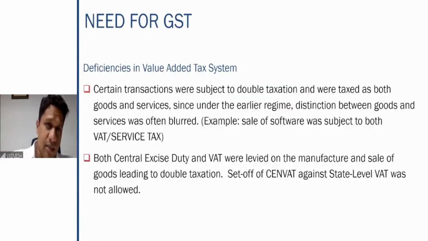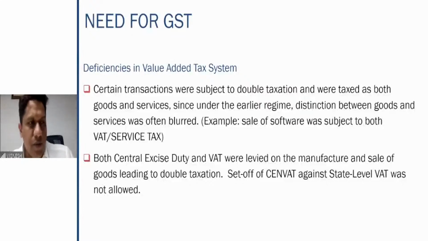So due to this, the double taxation used to be there. Double taxation used to be a common norm across all the sale of products. Similarly, on manufacture, excise duty was levied by the central government, and after excise duty was levied on the cost of manufacture, again VAT was applicable. So therefore, a lot of double taxation used to happen, and ultimately the price of the product also will become higher. So therefore, deficiencies in the value-added system is one of the main reasons for the need for GST to come into existence.